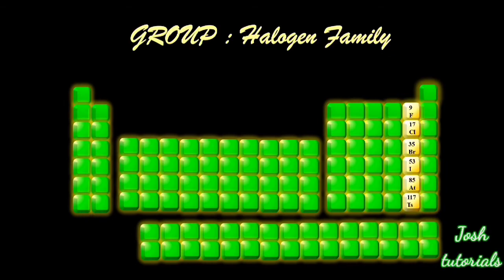The 17th group is named the halogens. Halo means sea salt, as most of the elements in the group are obtained in nature from sea salt. So they are called halogens. This group ranges from fluorine to tennessine, and these elements have 7 electrons in their outermost orbit.